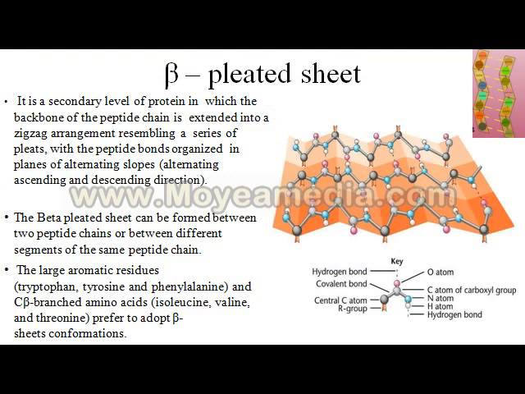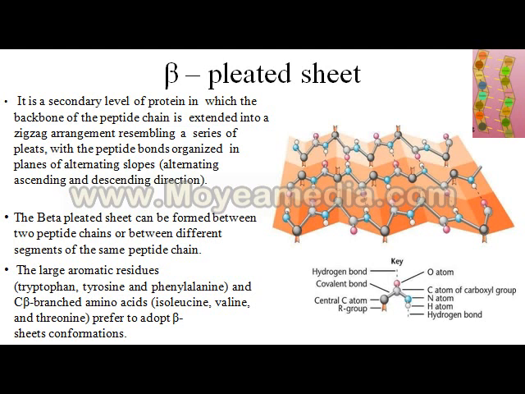Now let us discuss the beta-pleated sheet. The beta-pleated sheet is a secondary level of protein structure. Here, the backbone is a peptide chain extended into a zigzag fashion, so it looks like a pleat, like the sheet we use on the terrace.